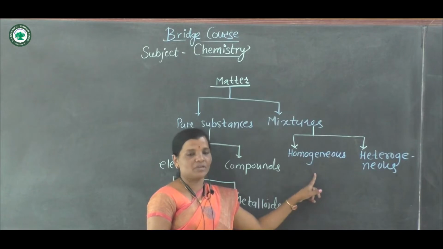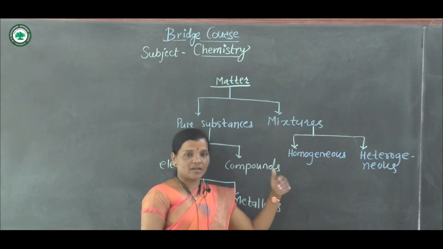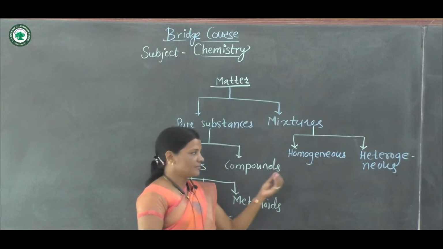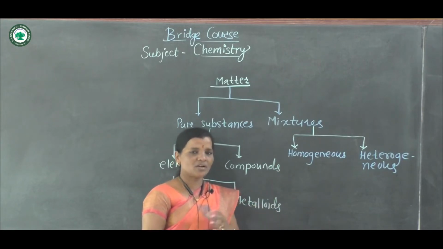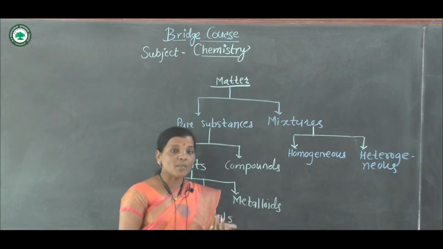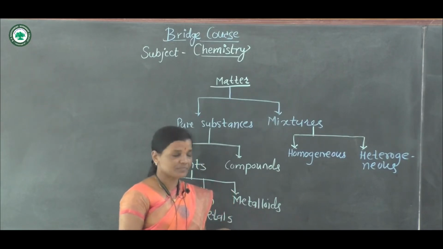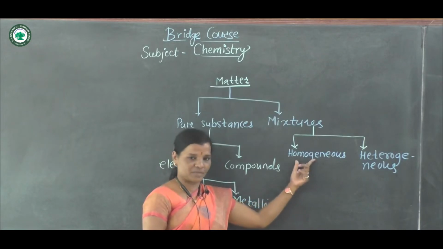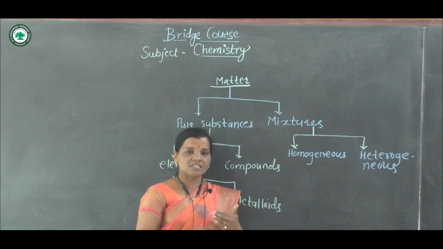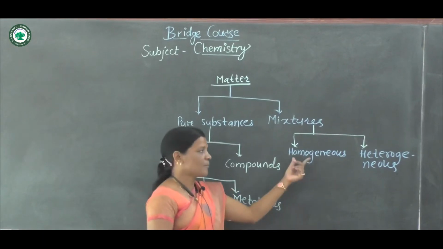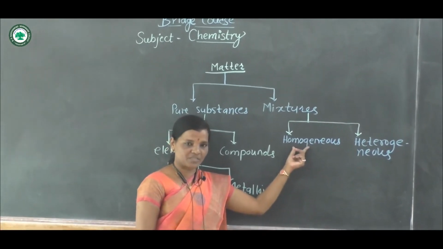For example, when water is added in milk, we are not classifying what amount of water is present in milk. That is the type of homogeneous mixture. That means when substances are mixed together, their phase becomes the same. That type of mixtures are said to be homogeneous mixtures.